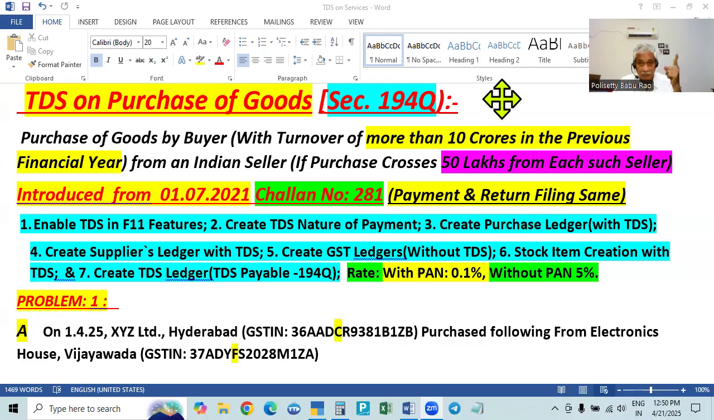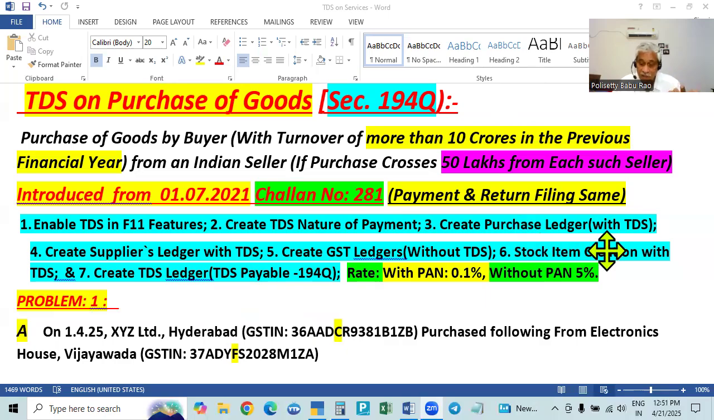Then instead of a service ledger, we have to create a purchase ledger here, enabling TDS, and the supplier's ledger, that is the seller. His account is to be created with GST, and we create GST ledgers. See, GST, because GST is payable, they have to create it, but TDS is not deducted, so in the GST ledgers TDS is to be made not applicable. And the stock item, this is the goods along with the purchase of goods.